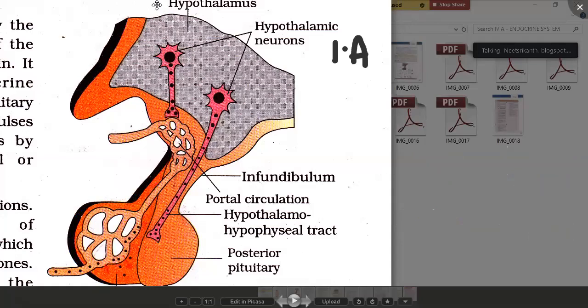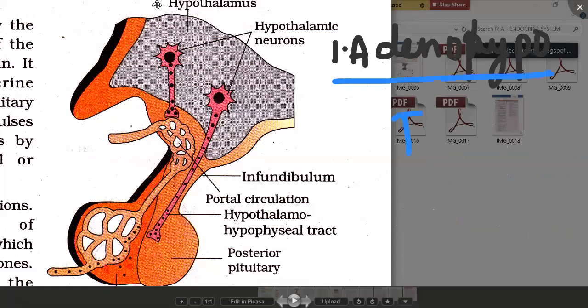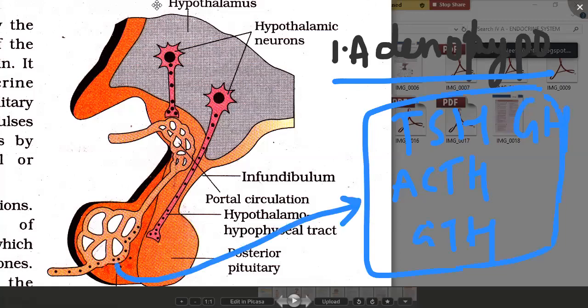Adenohypophysis, its relation with that hypothalamus. Adenohypophysis is going to release so many hormones. The hormones released from the adenohypophysis are TSH, ACTH, GH, GTH, whatever these hormones actually released from adenohypophysis. Okay, so from this particular area, the stimulation actually they are getting from